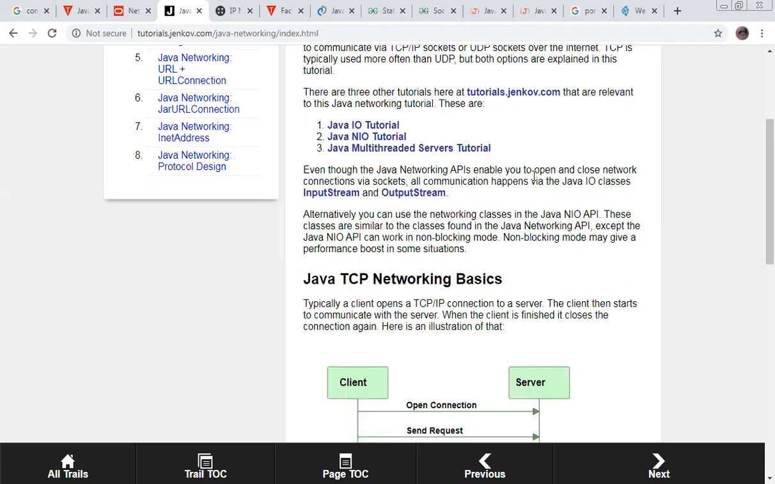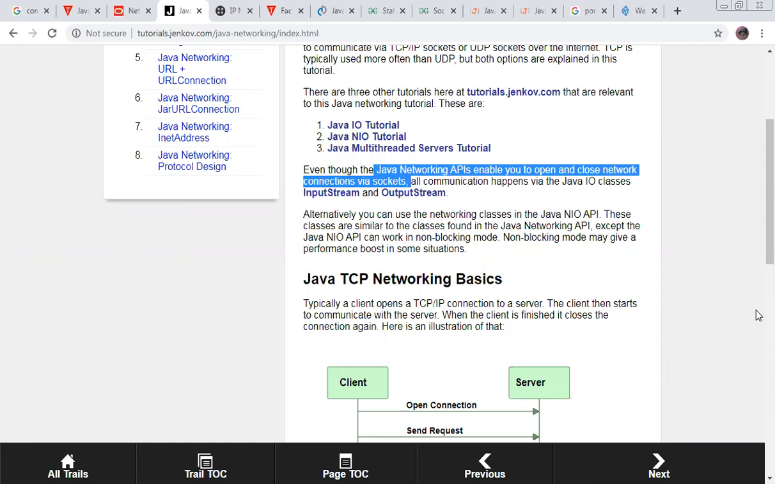Java Network API enables you to open and close the network on a connection via sockets. Very important. So what is this Java Networking API doing? It actually enables us to open and close connections via sockets. We have two types of connection: connectionless and connection oriented.